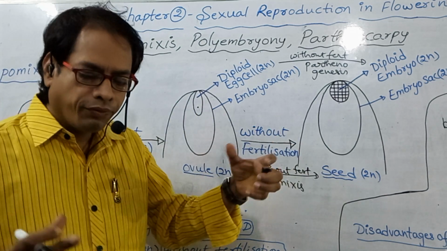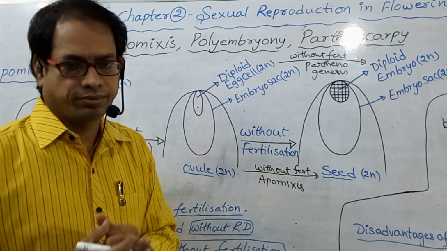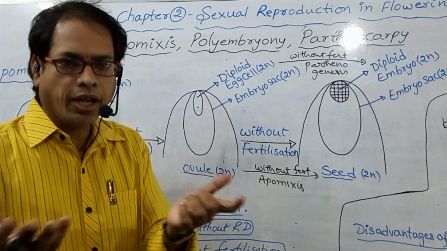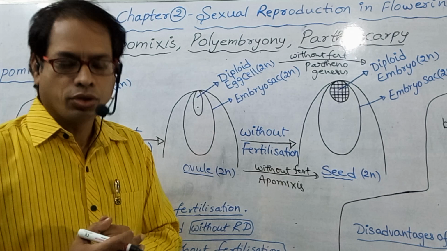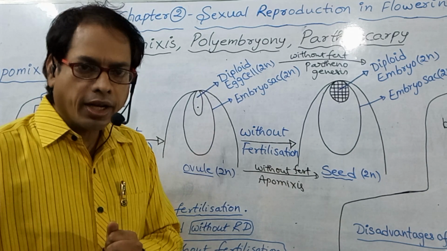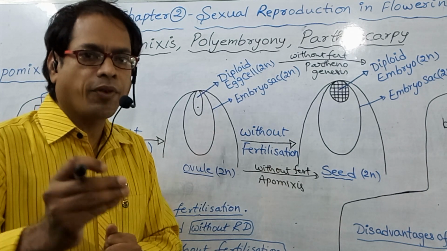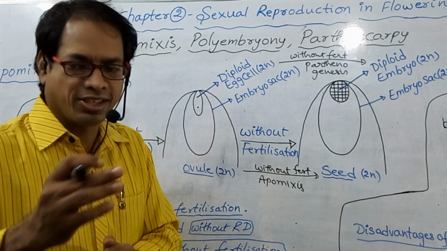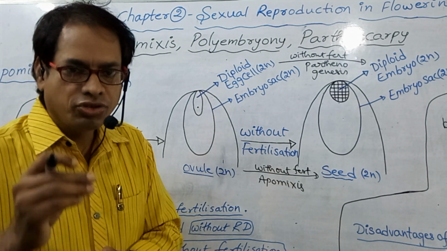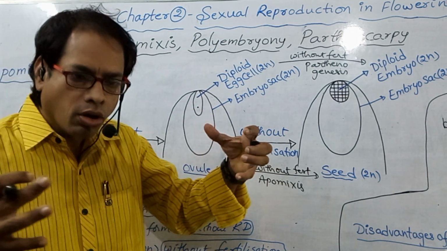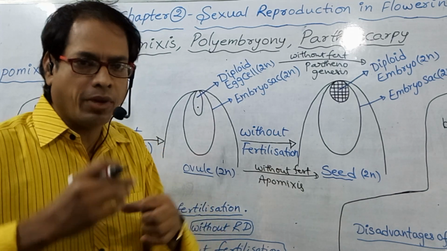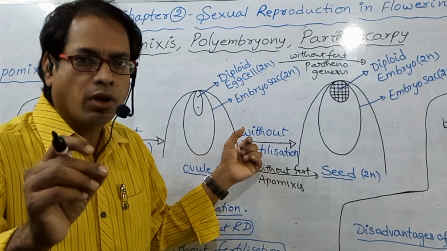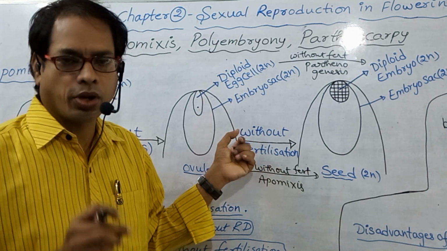There is no fusion of male gamete with egg cell. So that means no fertilization. No fertilization means no pollination. So it is independent of pollination and fertilization, but it is dependent on genes. As there is no fusion of male and female gametes, this apomixis is a kind of asexual reproduction, non-sexual reproduction.